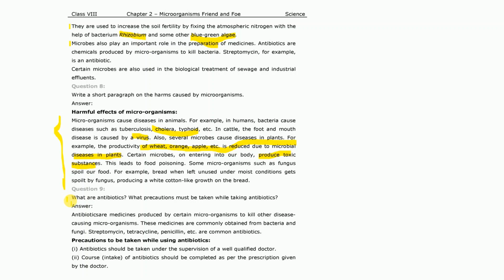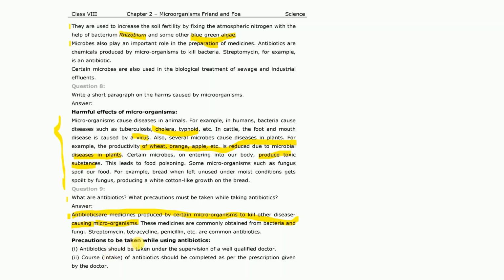And now what are antibiotics? What precautions must be taken while taking antibiotics? So antibiotics are medicines which are produced by certain microorganisms to kill disease causing microorganisms. This is the whole definition. And these medicines are commonly obtained from bacteria and fungi. So examples are streptomycin, tetracycline, penicillin, erythromycin.